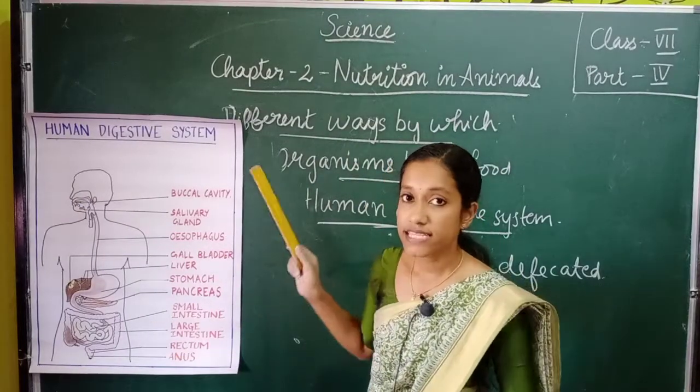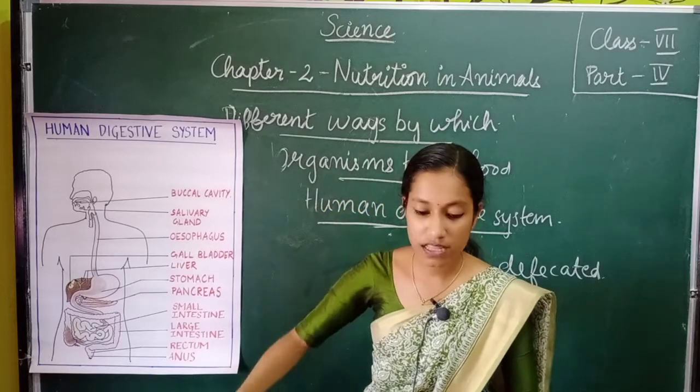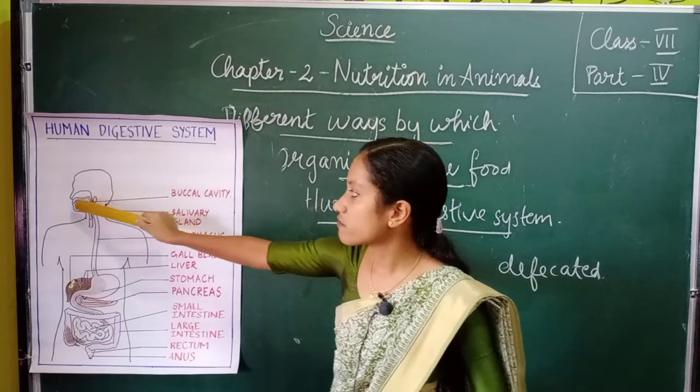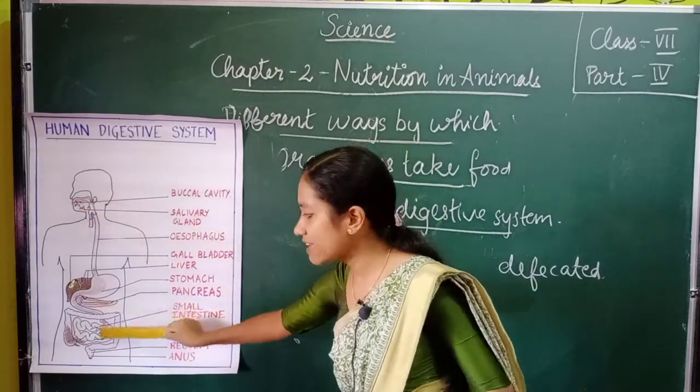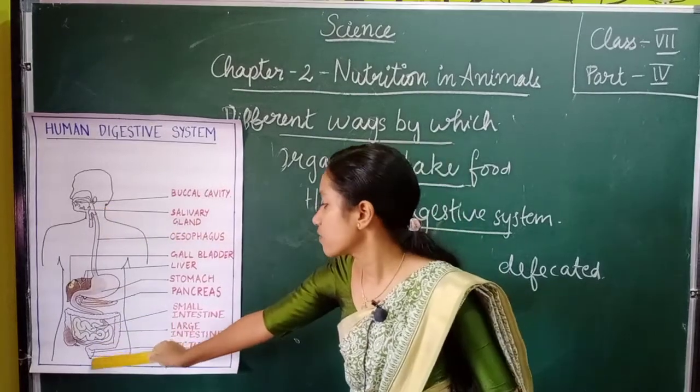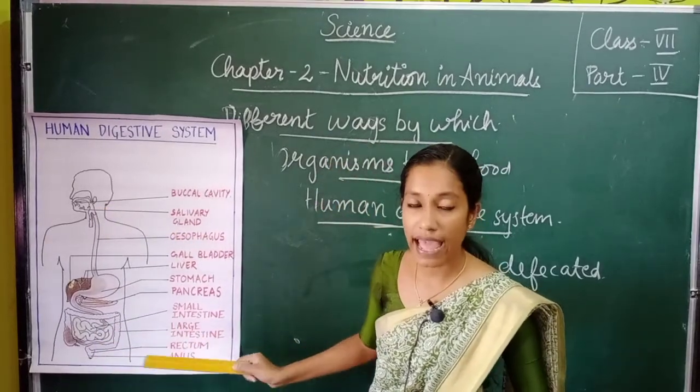So our food is flowing through a long canal-like pathway and finally moves out of our body through the anus